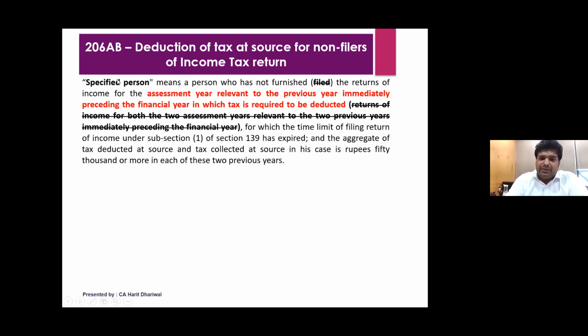Now, who is a specified person? It's very important now. The changes are highlighted here in red and in black. A specified person means a person who has not furnished. So earlier the word was filed, now the word is furnished, the returns of income for the assessment year relevant to the previous year immediately preceding the financial year in which the tax was required to be deducted.